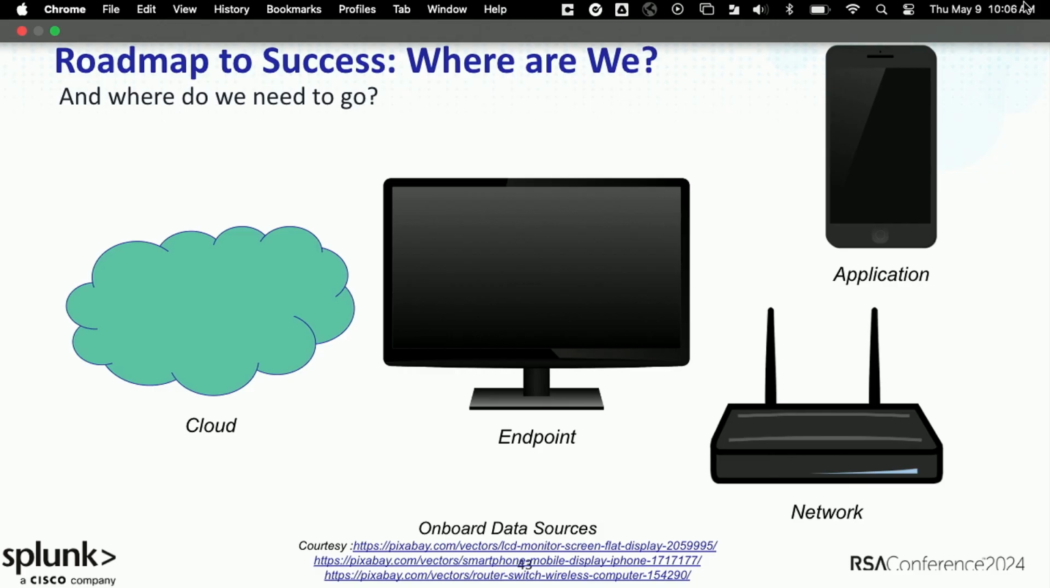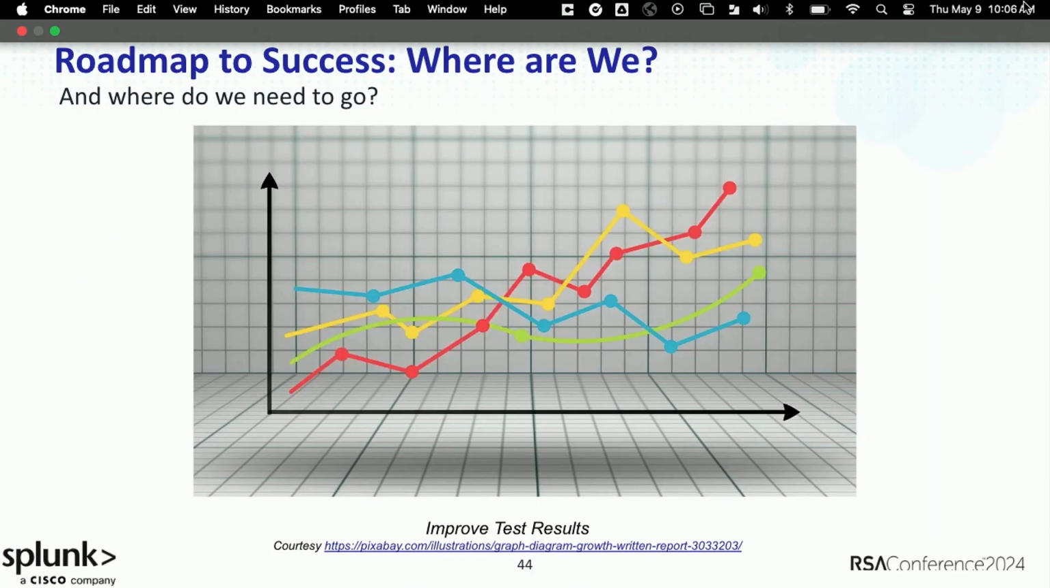Same questions for specific applications that you may be collecting logs from, and then specific pieces of network gear, for example, that you might be bringing in. So being able to just have these at a view from 1,000 feet is really useful to see where you're doing well and then where you need to improve from.